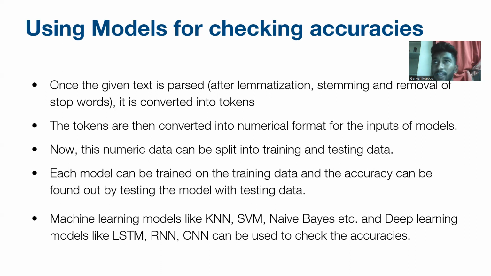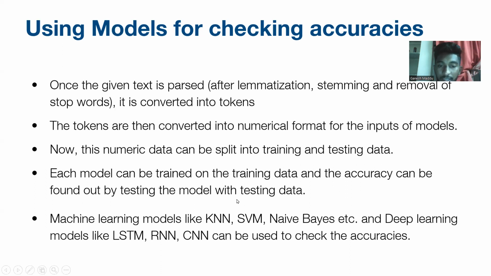We will take 70% or 80% as training data and 30% or 20% as testing data, build the model on the training data, and then test the model and find the accuracies.